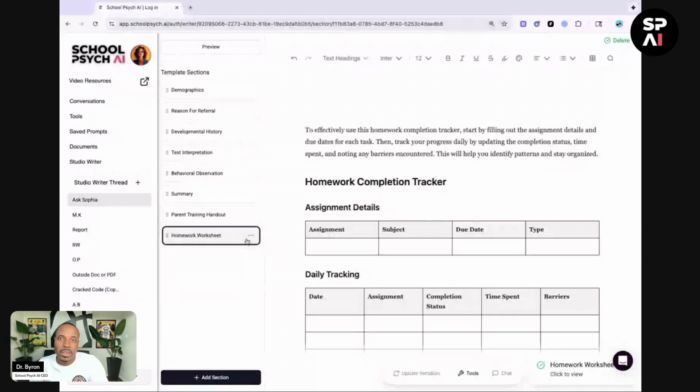And this is just the start. You can create SEL lessons. I created a social skills curriculum. It goes without saying, psychological evaluations. You can dive deeper into analysis that you're doing, ask Sophia, hey, help me extrapolate meaning from this. Help me to think through these. If you can think it, you can do it. What will you ask Sophia?